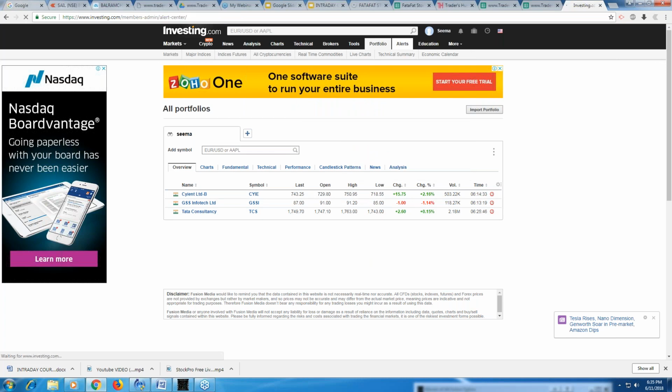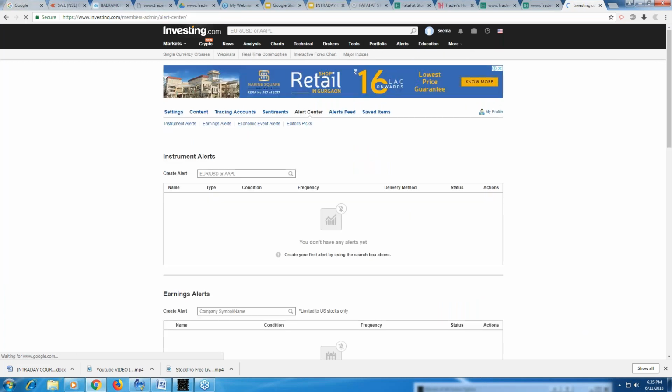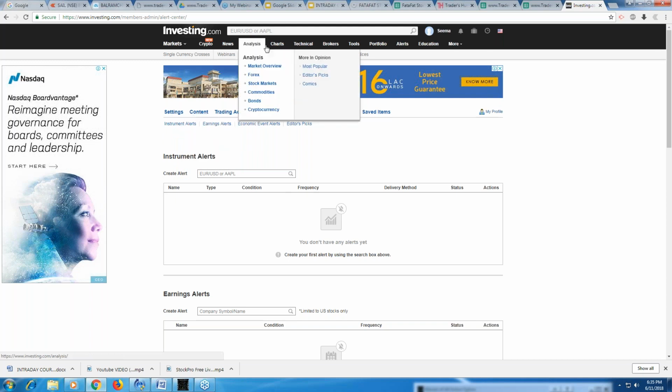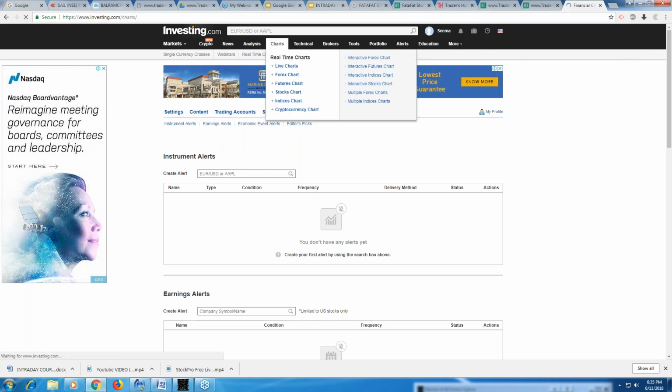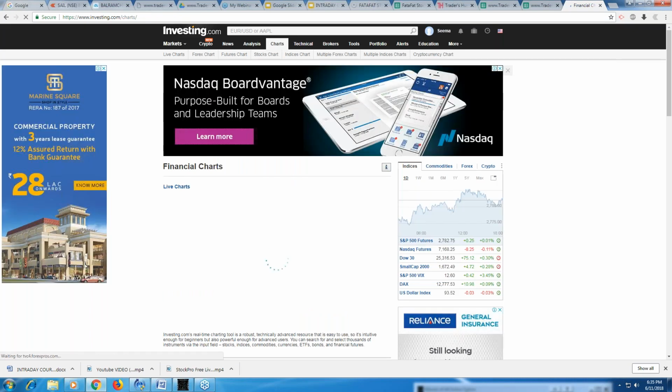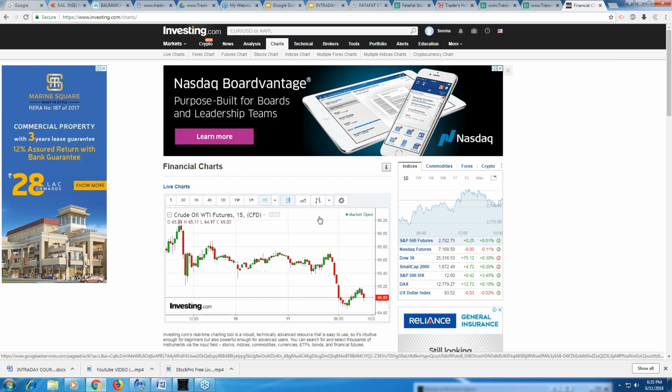And then you can have the alerts also. It'll give you live alerts. So if you want your stock to cross a particular value and you want some alerts to be created, you can do that. If you want to draw the charts, you can do that as well. Like here are the live charts. You can go and put whatever you want. I don't use it much, but in case you want to try it out, you can do that, right? Because they take data from TradingView. So I directly trade into TradingView.